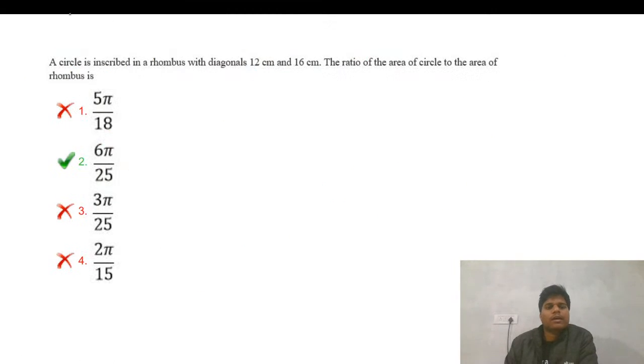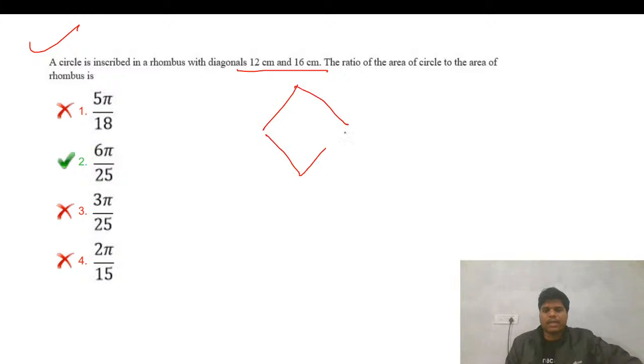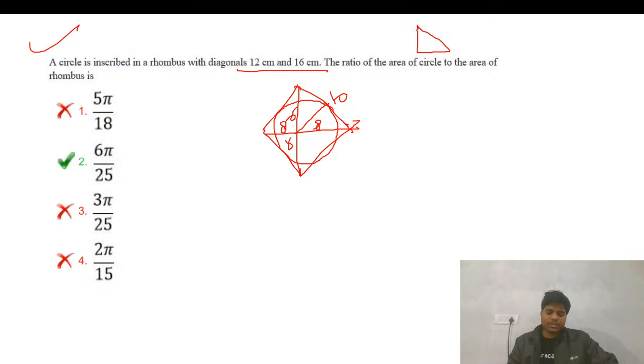Fine. A circle is inscribed in a rhombus. A rhombus is this kind, where the diagonals are perpendicular. So this is 6, this is 6, this is 8, this is 8. This is a triplet, so this is 10, this is 10. The circle is inside. I have told this thing many times in geometry sessions on YouTube. You have to find this, which is just 4.8. So this is 4.8, and the ratio of the area of circle to the area of rhombus.